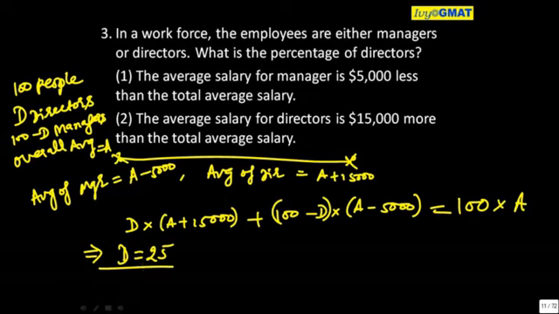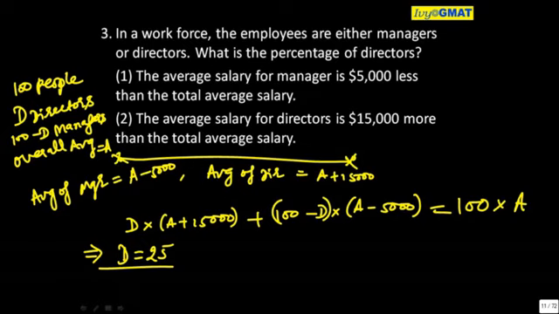Just solve it, please. I have not done anything completely strange here. Just try to see. A will cancel out and D will come out 25. Do you get this?